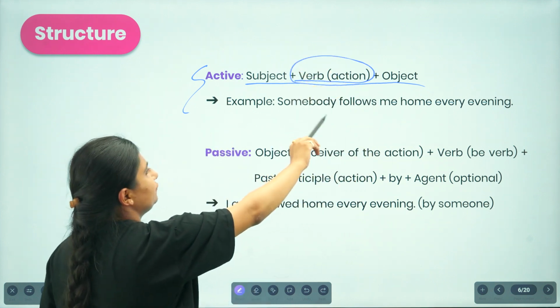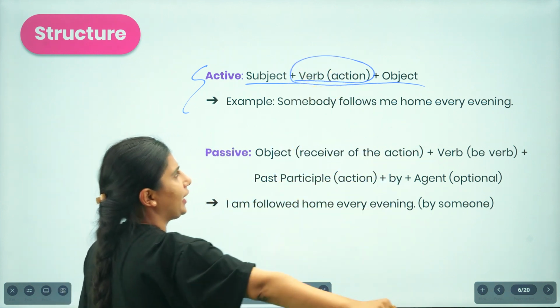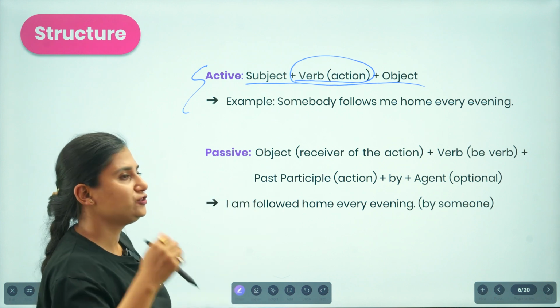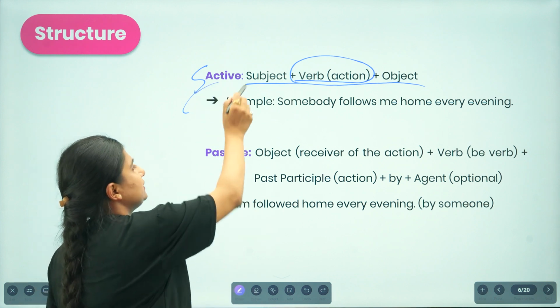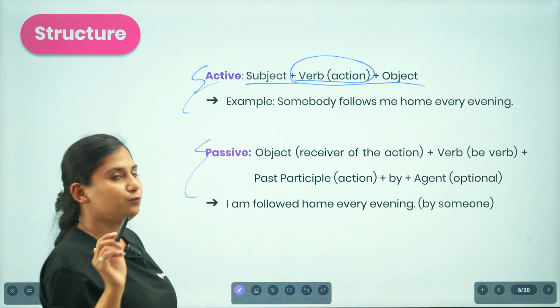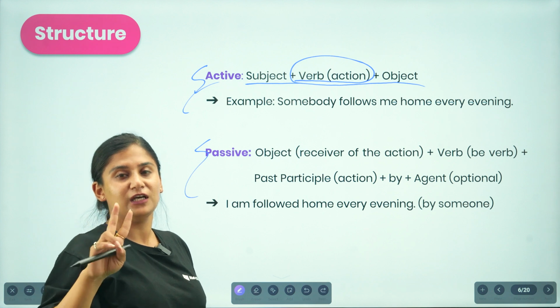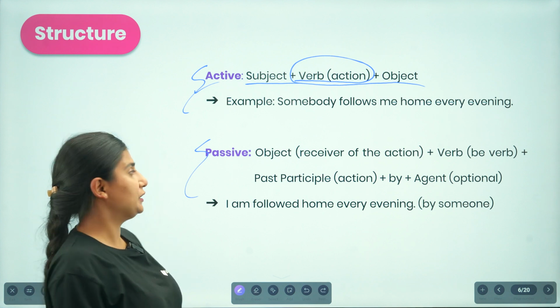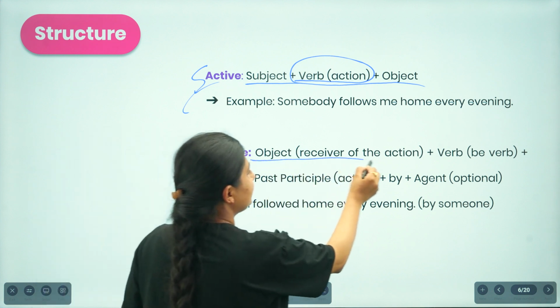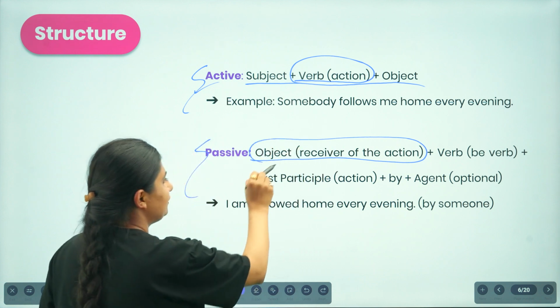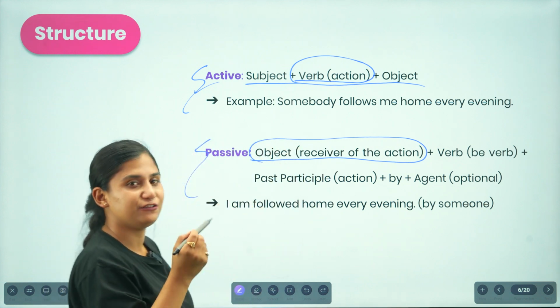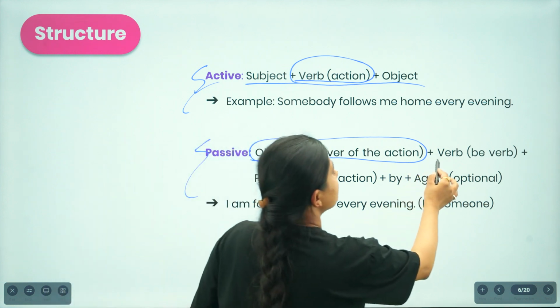For example, somebody follows me home every day. But whenever we change this active into a passive voice, we are supposed to change the position of the subject and object as well. Here the object is the one that receives the action. The receiver of the action is placed first, and then we change the verb.